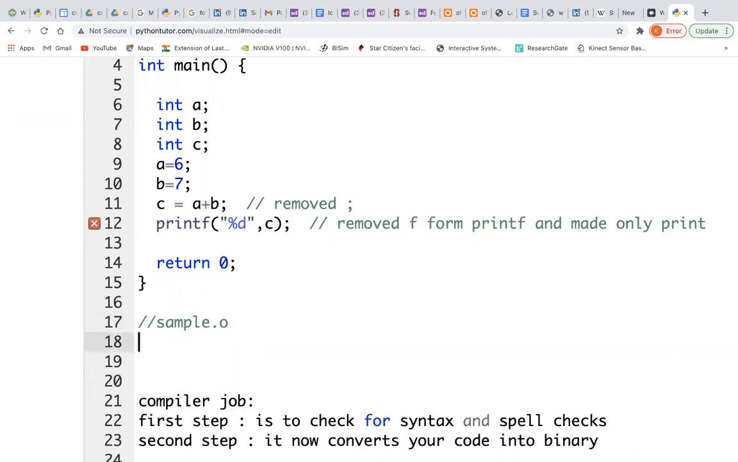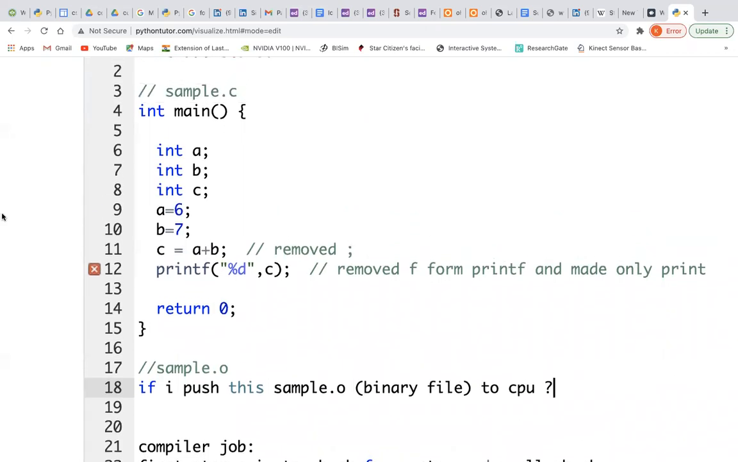Now my question is, if I push this sample.o binary file to the CPU, what will the CPU think about? Every time we write main in C programming, the CPU starts executing from the main function.